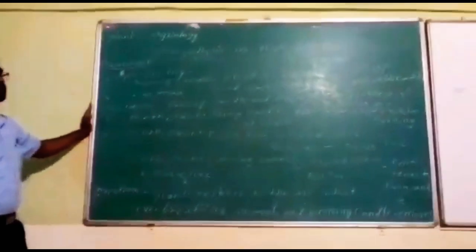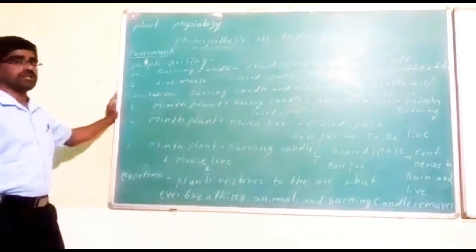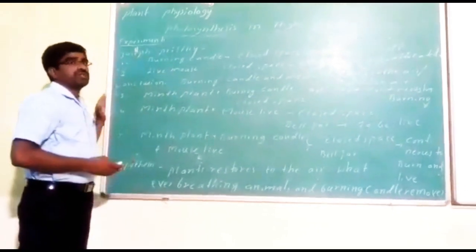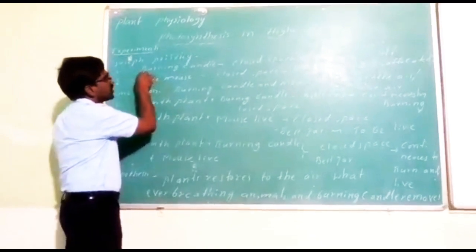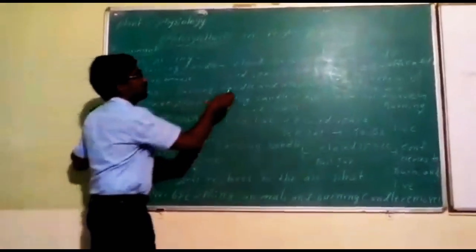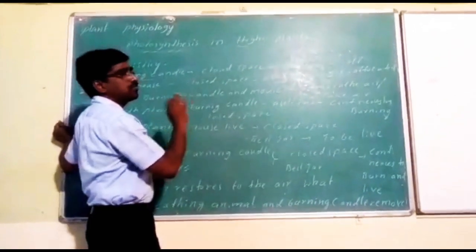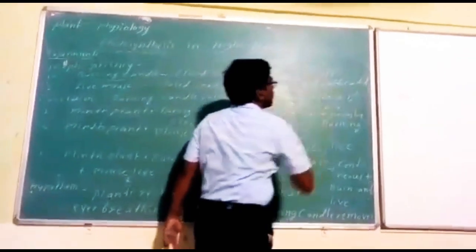Then Joseph Priestley's demonstration regarding the photosynthesis process. Then we can see it in different situations. In situation 1, he chose a burning candle, then closed it in a bell jar and observed for some period of time. After some period of time, the candle was put off.